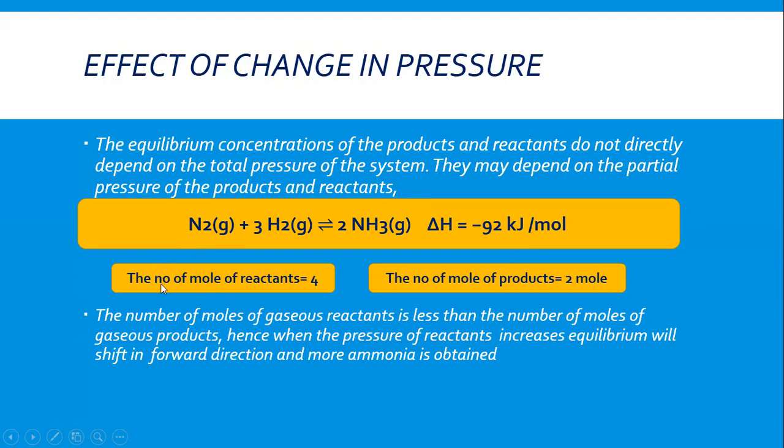The total number of moles of reactant equal to 1 plus 3 equal to 4, and total number of moles of product equal to 2 moles. The number of moles of gaseous products is less than the reactants. Hence, when the pressure of the reactant increases, equilibrium will shift towards forward direction and more ammonia will form. It means in this reaction, we need to increase the pressure of nitrogen and hydrogen to get more ammonia.